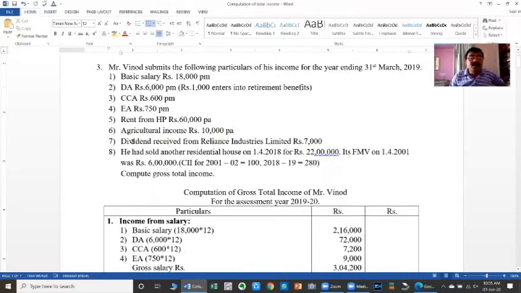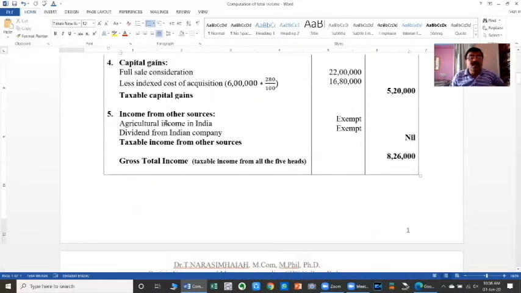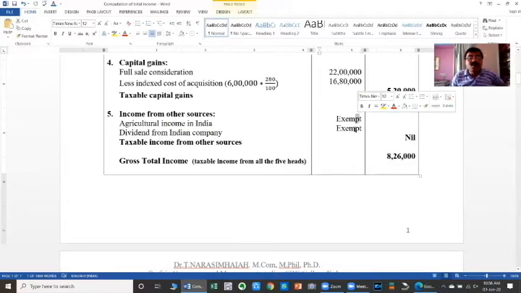Then the next one is dividend received from Reliance Industries Limited. The location or situation of Reliance Industries Limited is not given. Therefore, we have to assume that it is an Indian company. Therefore, the dividend received from any Indian company is exempted. So apply that to income from other sources. Agricultural income in India is exempt, dividend from an Indian company is exempt. Therefore, income from other sources is nil.